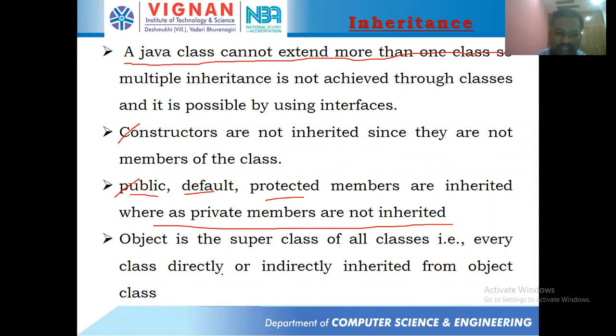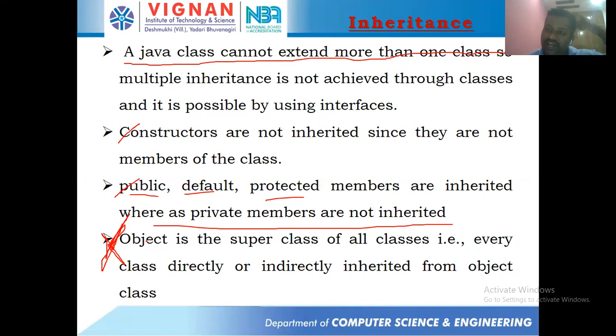Okay. And the next thing is very, very important. Remember throughout your life, students. If you're not able to remember other points, it doesn't matter, but this point is very important. Object is the superclass of all classes. Every class is directly or indirectly inherited from the Object class. If you take any class in Java, that class is automatically inherited from the Object class. Even if you don't write it, the Java compiler is going to include it.